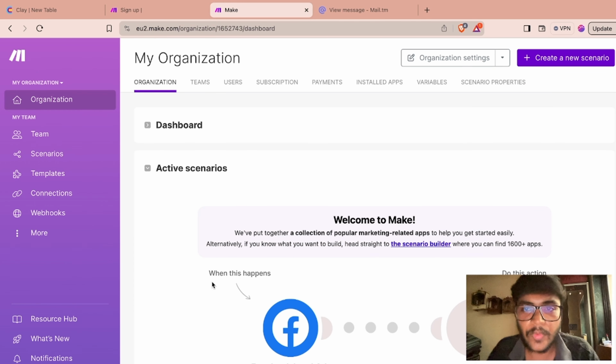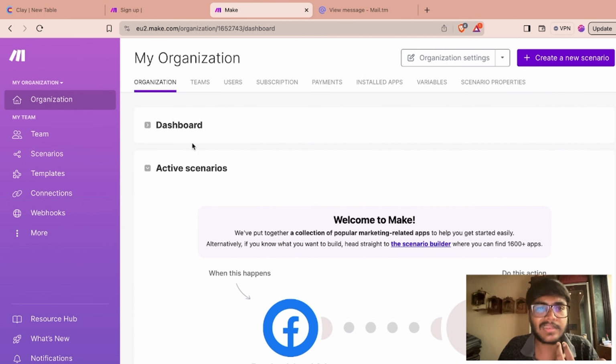Okay, so we are on the dashboard, the organization tab on make.com. Now I'm going to walk you through each and everything, like teams, users, subscription, what it is, and how to use it. Why I'm doing this: because it is really important. If you're using any software, not just make.com, any software, it is really important to understand the nuances, the features, and the navigation panel of that software, so that you can use it seamlessly, right?